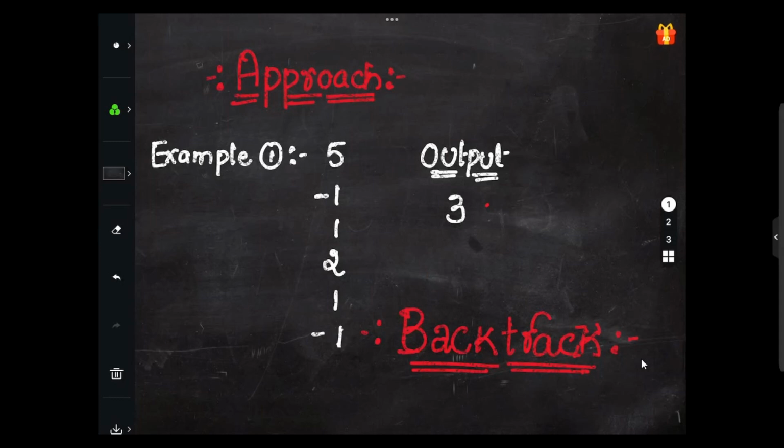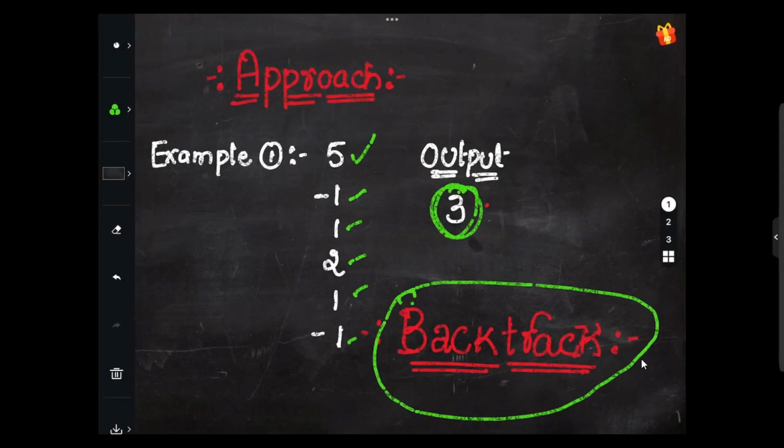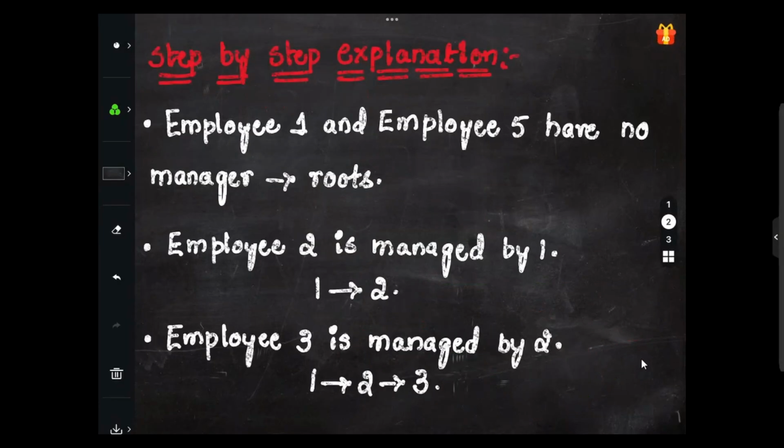So here we have 5 inputs: minus 1, 1, 2, 1, and minus 1. The output that we need to get here is 3, right? So we will be going with the recursive approach, DFS with the backtrack. Just keep this in mind. So let's move on with a step-by-step explanation here.